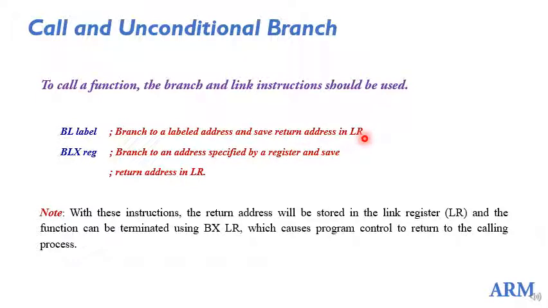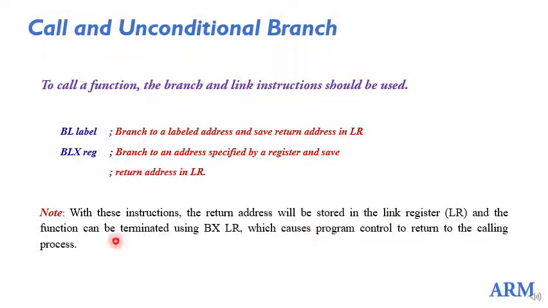As you know, R14 is the link register that holds the return address after a subroutine call or a function call. Now suppose the address is in a register, then the mnemonic becomes BLX register. This branches to an address specified by the register and saves the return address in the LR, or the link register. So with these instructions, the return address will be stored in the link register.